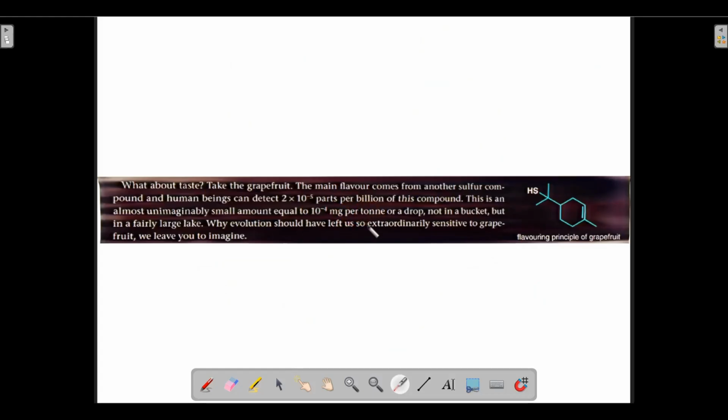So this is the thing. Or a drop, not in a bucket but in a fairly large lake. If we talk about the analogy in terms of water, one drop in a huge lake, one drop in a big lake. This much small is the concentration of this compound in grapefruit. In grapefruit, this compound is present in such a minute quantity, 10 to the power minus 4 milligram per ton.